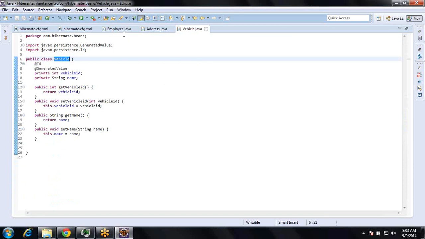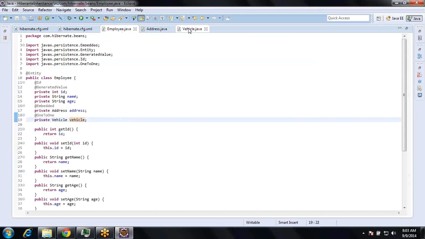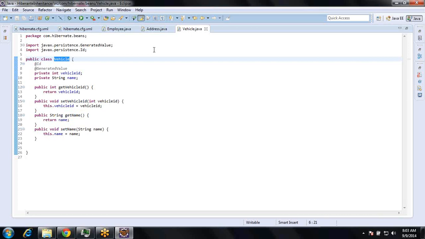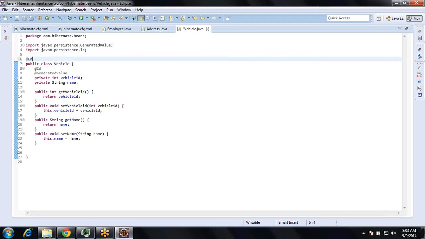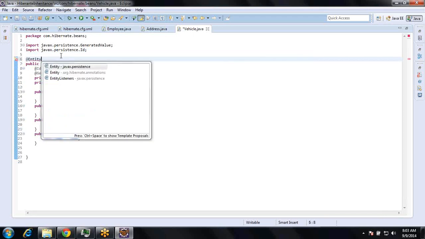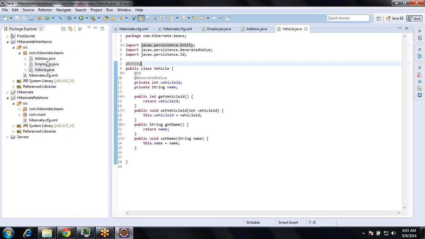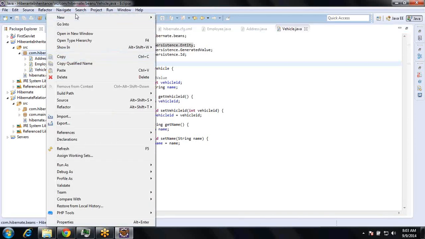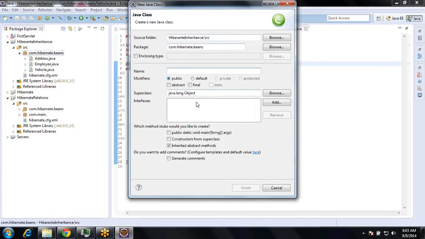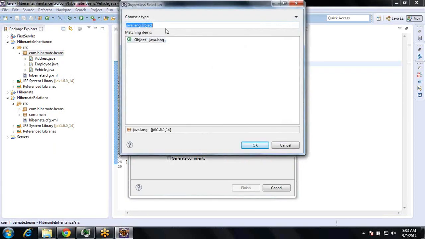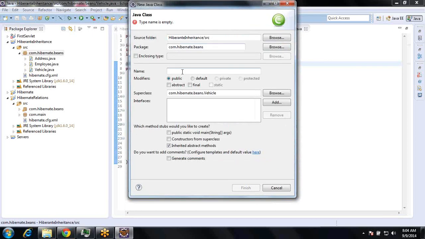So vehicle, now from employee to vehicle there is a one-to-one relationship here. So what I want to do is create one more subclass from the vehicle. I forgot here, entity, right? This is an entity. Right, so I want to create a subclass of it. So new class, what is the subclass? Vehicle, and I want to create four-wheeler.